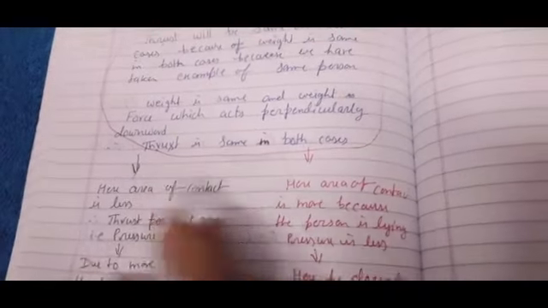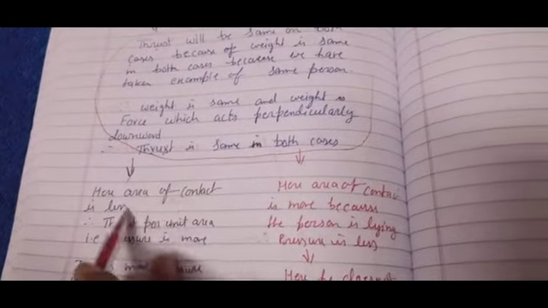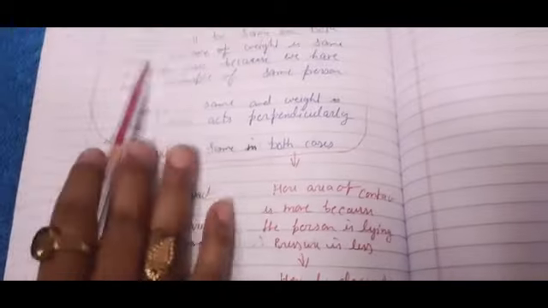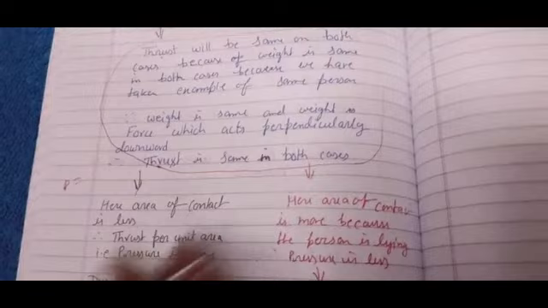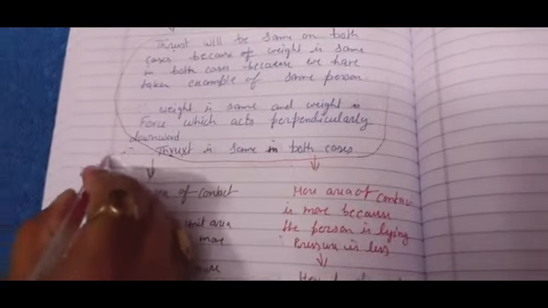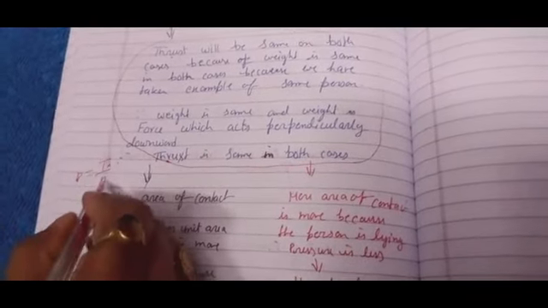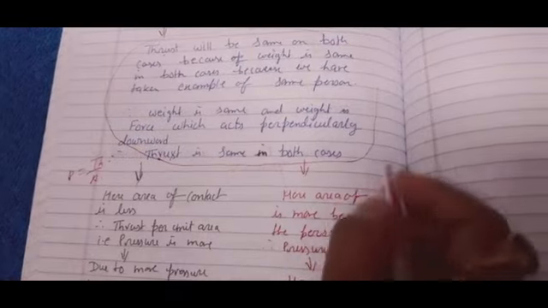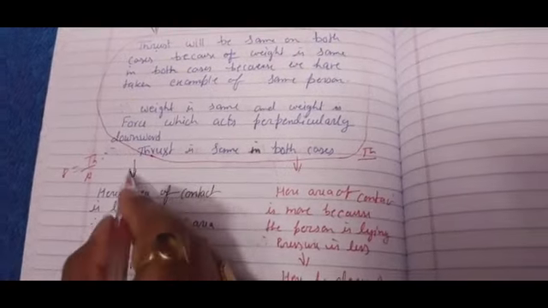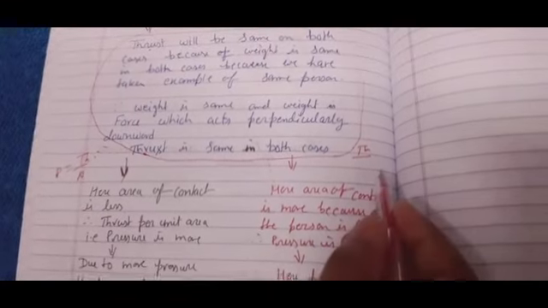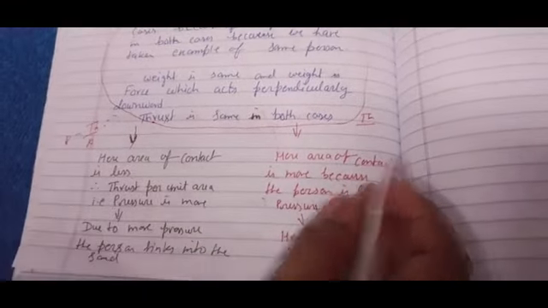Now again some difference is there. Here the area of contact is less. In this situation we are talking about pressure. Where is more pressure, where is less pressure? Pressure is equal to thrust upon area. So here thrust is the same, here also thrust is the same. Here area is less because the person is in a standing position, and here he is lying down on his belly or back.